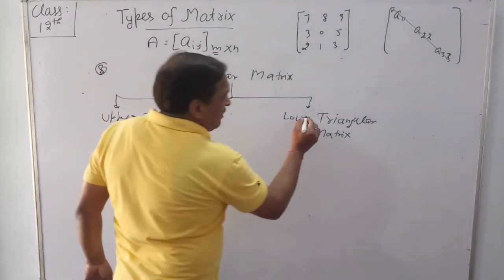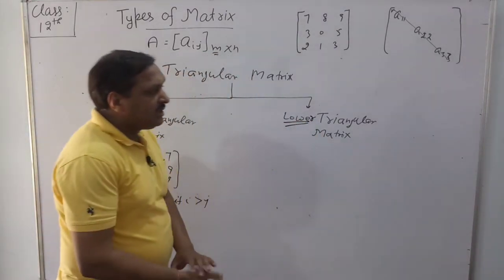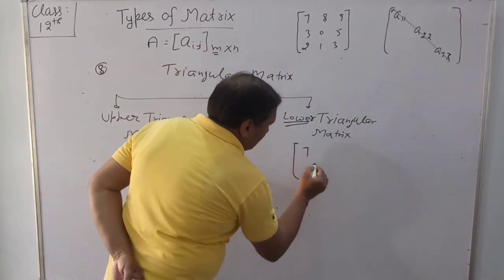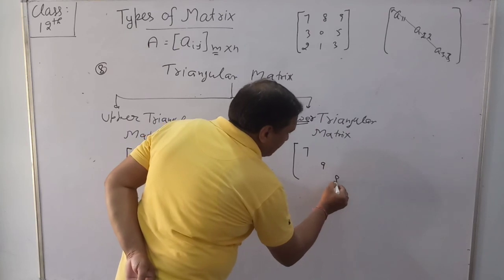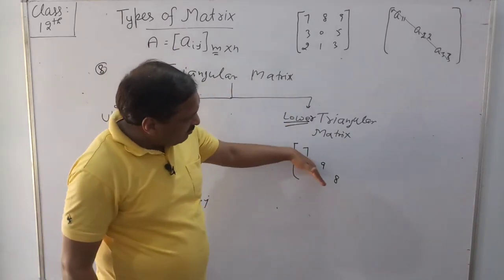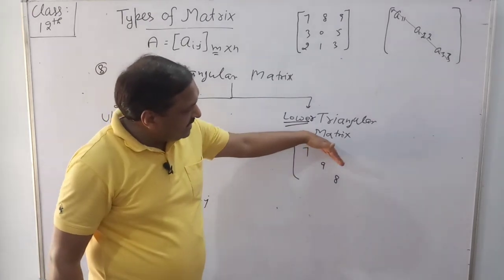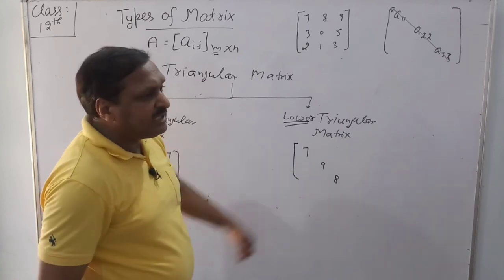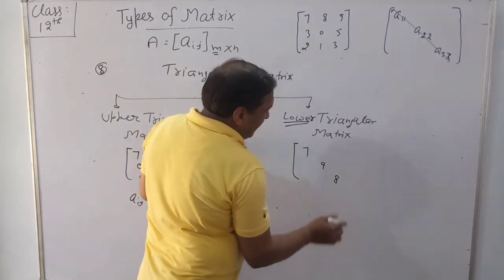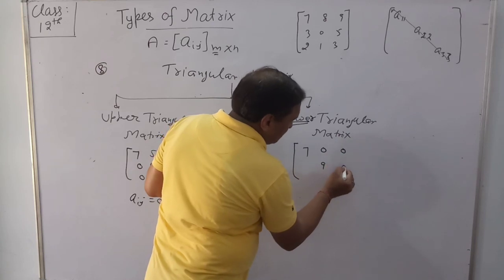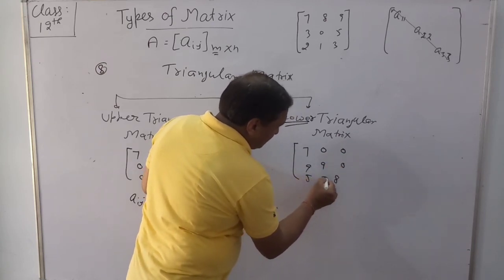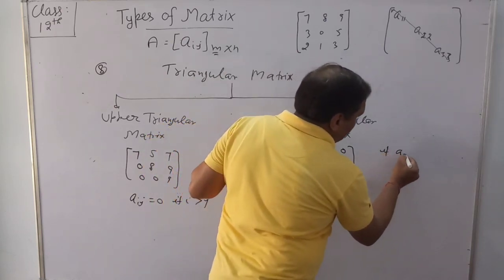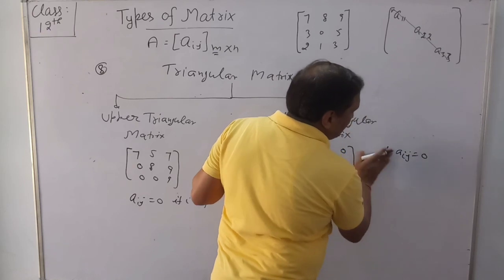In the case of the lower triangular matrix, 7, 9, 8 are below the principal diagonal and these are above the diagonal. So in this case all elements which are above the principal diagonal are 0.